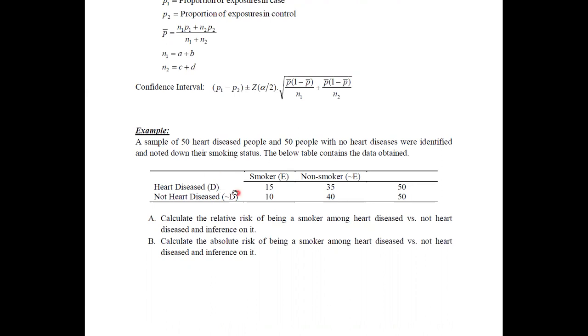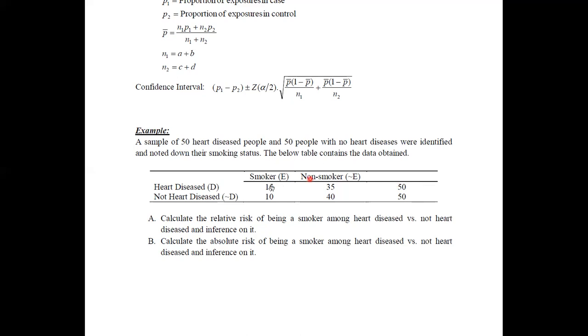Therefore, they have selected two sets, one with the presence of heart disease and another with the absence of heart disease, 50 and 50. For these people, they asked about their past behaviors regarding smoking, the smoking status for the past few years.